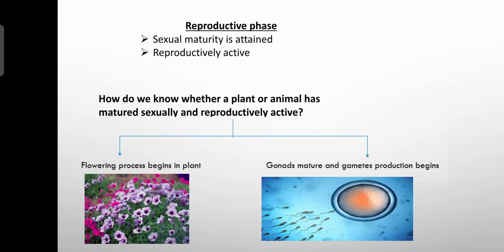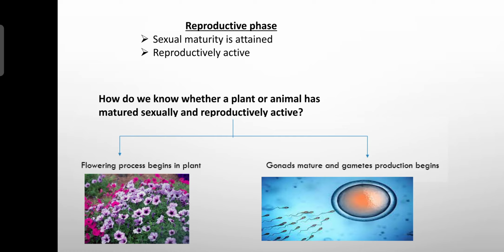The second phase is called the reproductive phase. In this phase the somatic growth or vegetative growth slows down, becomes a little less, but the organism starts to attain sexual maturity and remains reproductively active. So here the somatic or vegetative growth slows down, and there is more growth of the sexual organs, the sexual part of the plant and of the animal. Similarly, there is formation of gametes. All this happens in the reproductive phase.